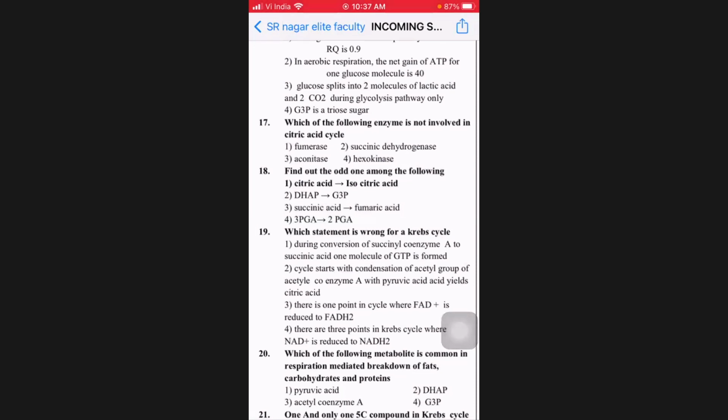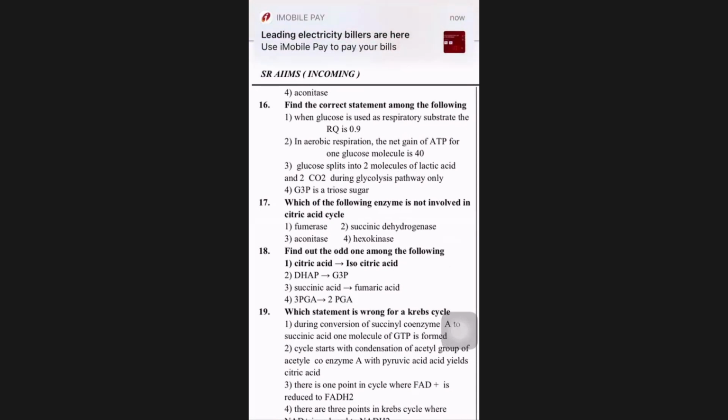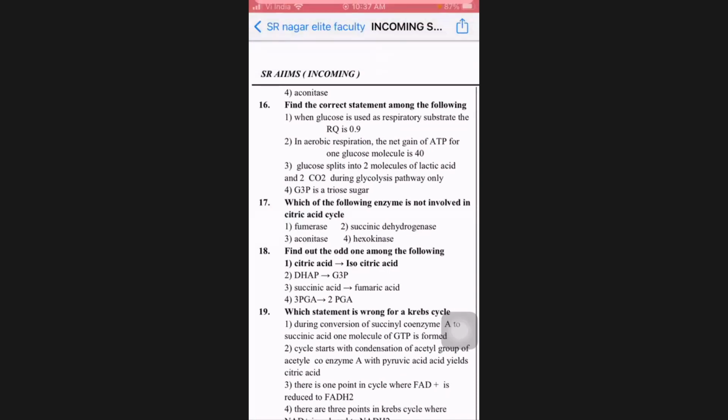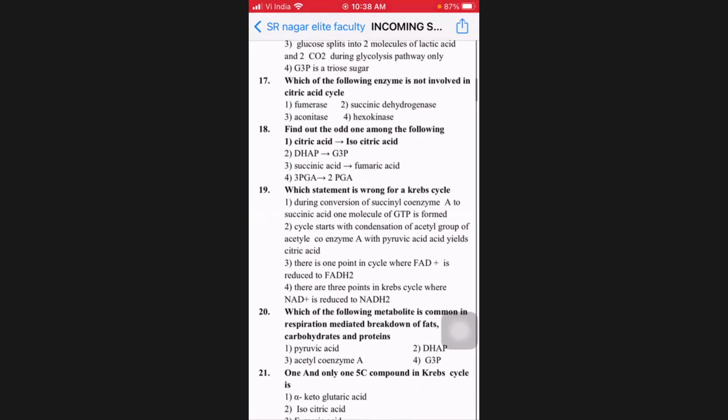So, which one were we doing? Sorry, 16th we were doing, asking for correct. So, the fourth option is correct. There is no problem. Then coming to 17th: which of the following enzymes is not involved in the citric acid cycle? Hexokinase, just now we said. It is in the first step of glycolysis, but not in the TCA cycle or citric acid cycle.